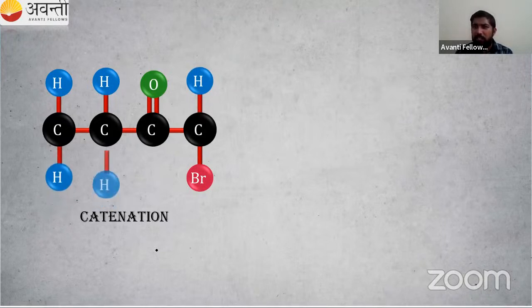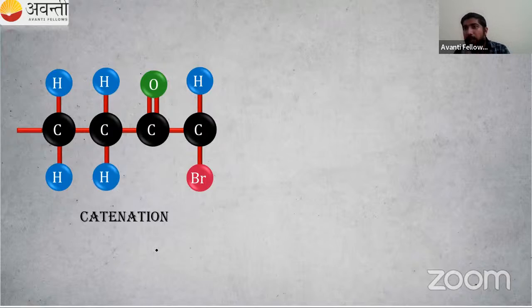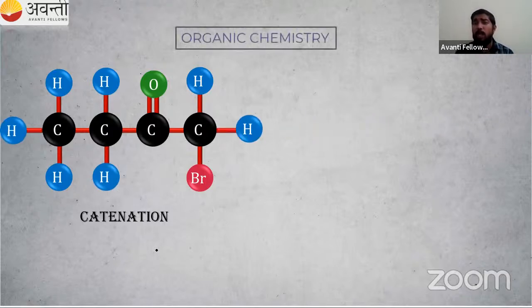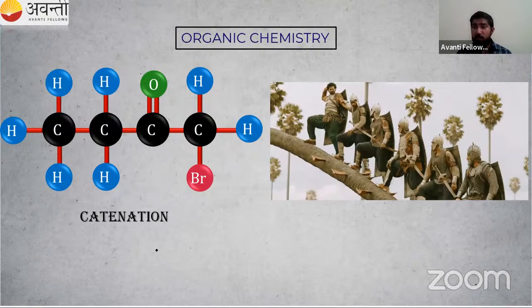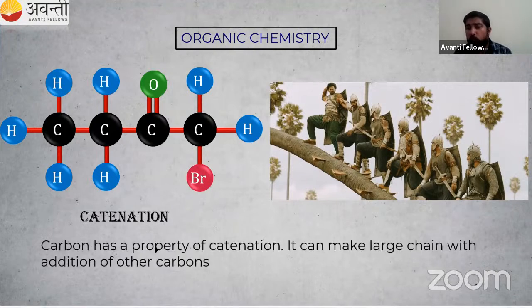So what is this catenation? The carbon is combining. I think you might have seen the Bahubali movie. There is a scene where Prabhas and this other character, they are like carbon atoms linking with each other, then they are going to the pot. Similarly, carbon makes bonds with other carbon atoms and a large molecule is formed.